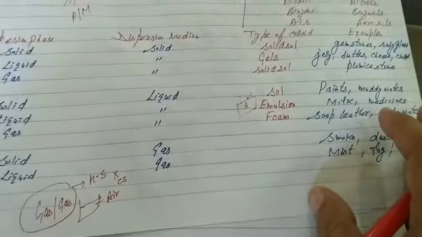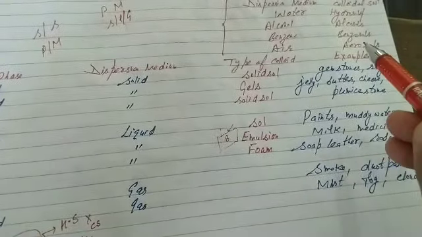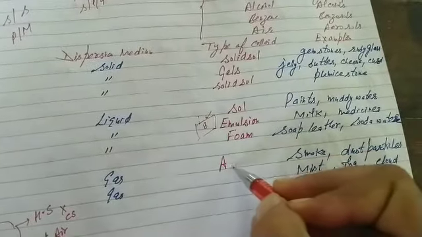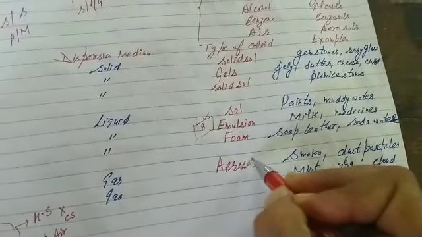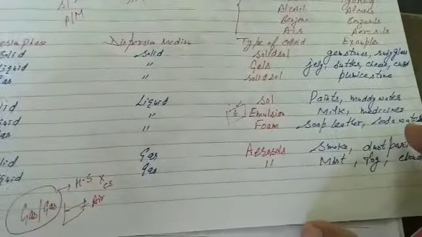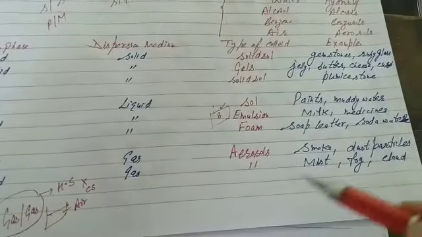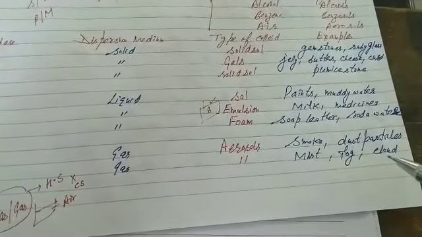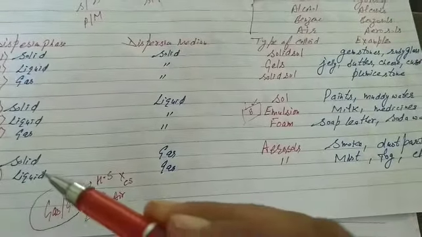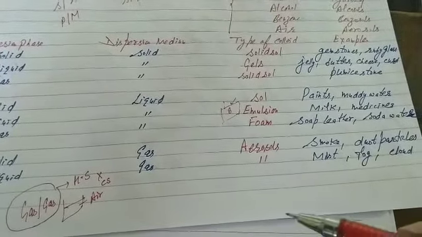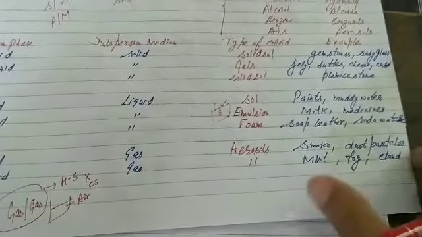Solid in gas, students. We know when the dispersion medium is air, we call them aerosols. Both are called aerosols. The dispersion medium is gas. Now the examples: solid in gas, smoke, dust particles in air. First solid in gas and second liquid in gas. Liquid in gas: fog, mist, clouds.